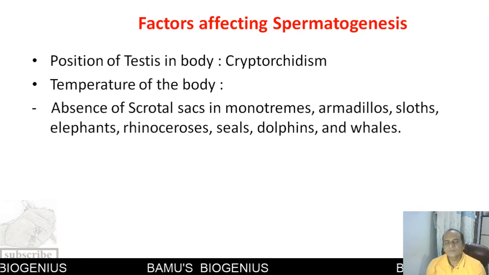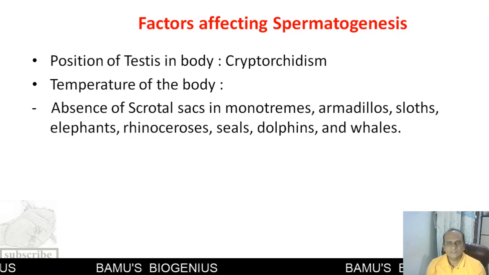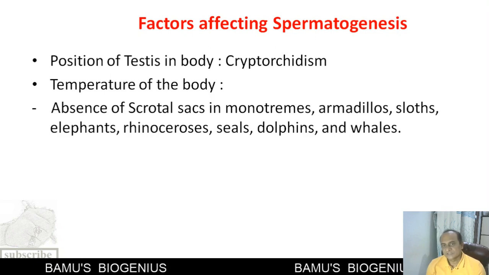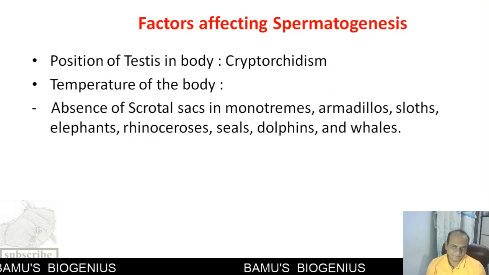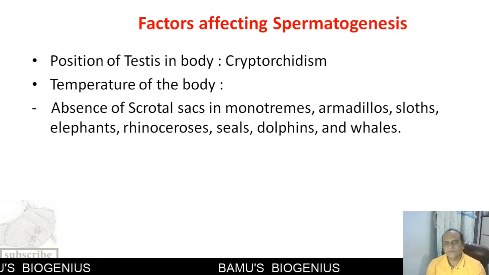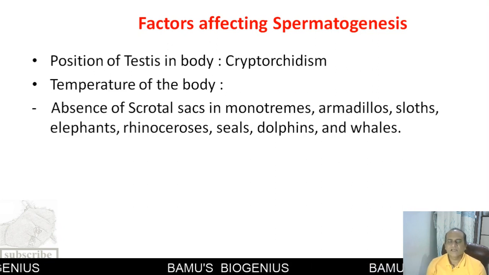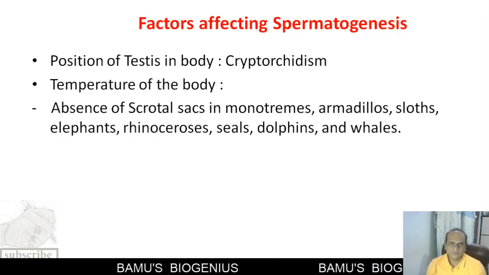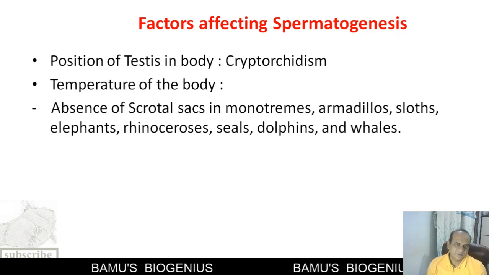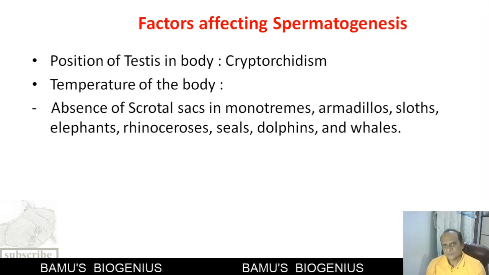But it has also been found that some animals, like monotremes, armadillos, sloths, elephants, rhinoceros, seals, dolphins, and whales, don't have a scrotal sac. Their testes are present in the abdomen, and still they are able to produce viable sperms. So this is about the effect of temperature on spermatogenesis.